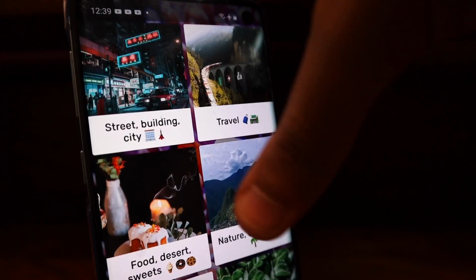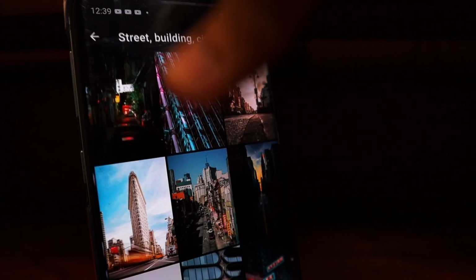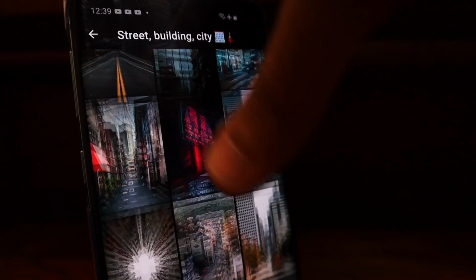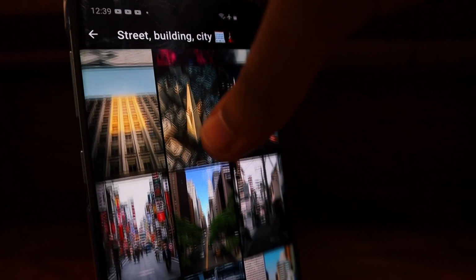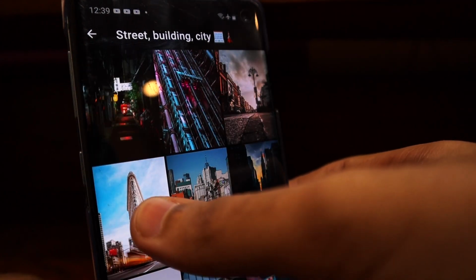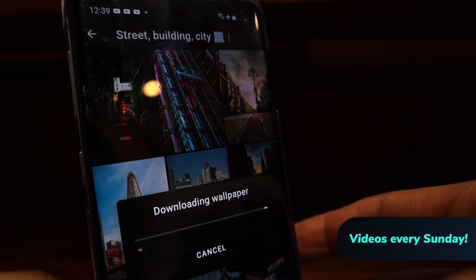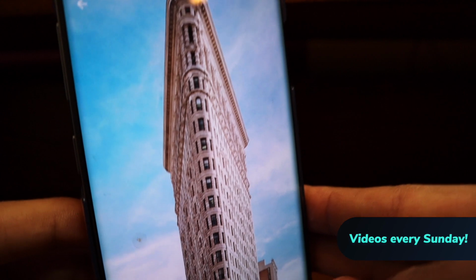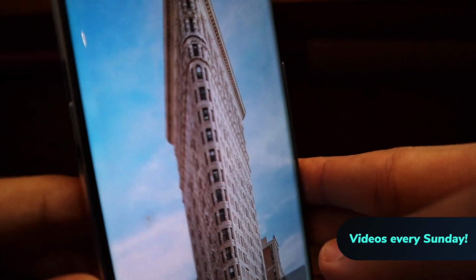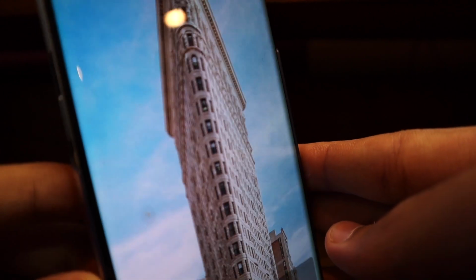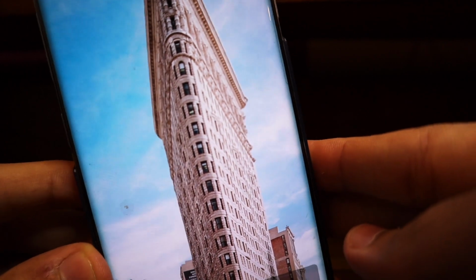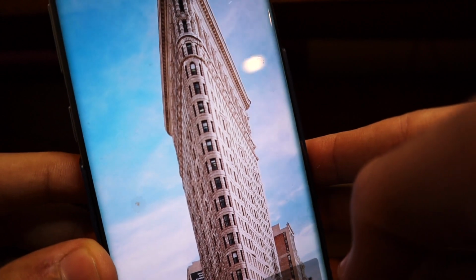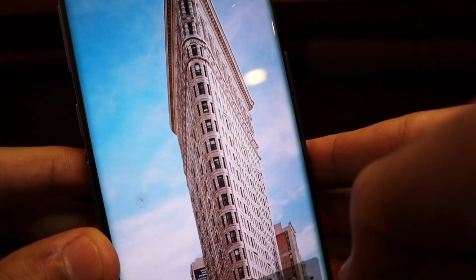My personal favorite is this neon lights category at the top. There are a lot of neon lights or street building kind of wallpapers displayed right here. Whichever wallpaper you like, I like this bright one right here. It basically downloads this wallpaper and immediately converts it into this parallax effect kind of wallpaper. It looks very three-dimensional. The camera might not be able to capture it, but I think most of you guys can see that there is a slight 3D parallax effect added to this wallpaper.